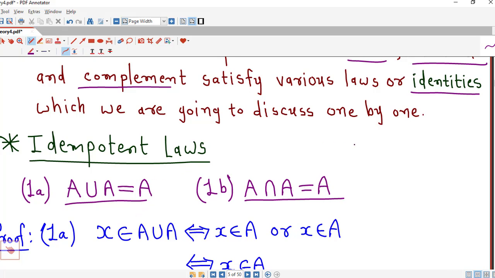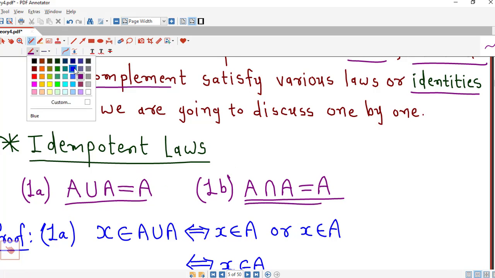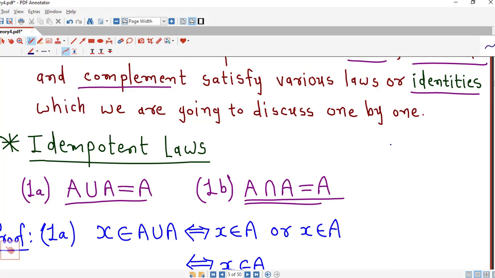Now all the identities which we will write can be written if we know the one identity, then another identity can be written by replacing union operation by intersection, and if we have universal set, say U, then that will be replaced by empty set.